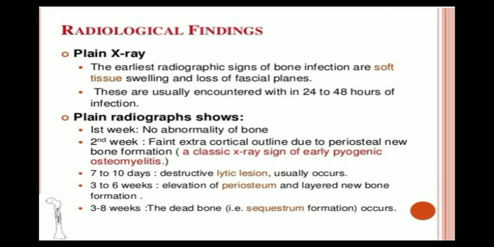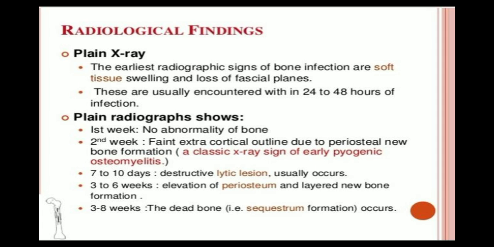Radiological findings. Plain X-ray. The earliest radiographic signs of bone infection are soft tissue swelling and loss of fascial planes. In plain X-ray, we will see that in early or acute osteomyelitis, the bones are infected with soft tissue swelling, and the adjacent structures will lose their fascial planes. These are usually encountered within 24 to 48 hours of infection. These radiological signs will be seen only if the body has encountered the bacteria or infection within 24 to 48 hours.